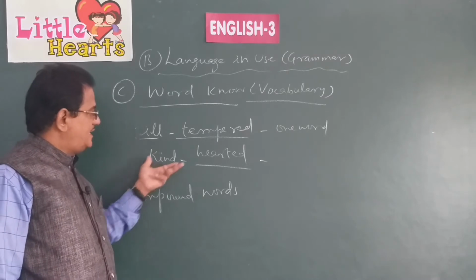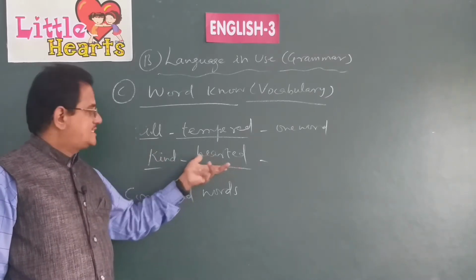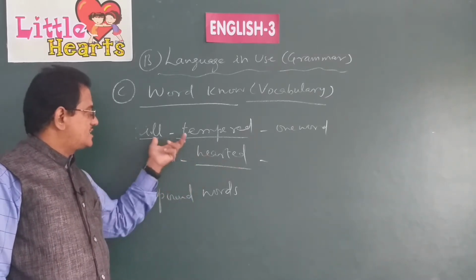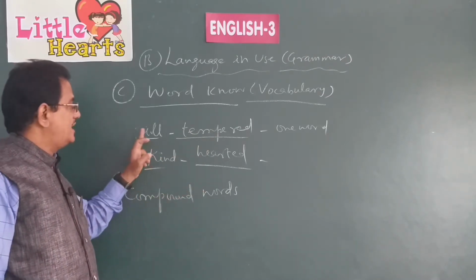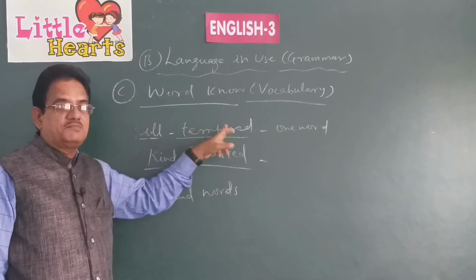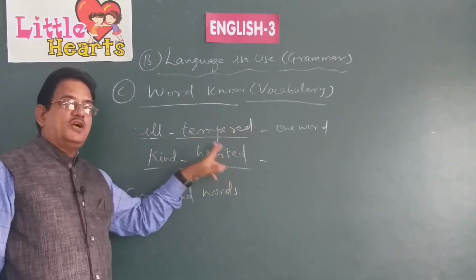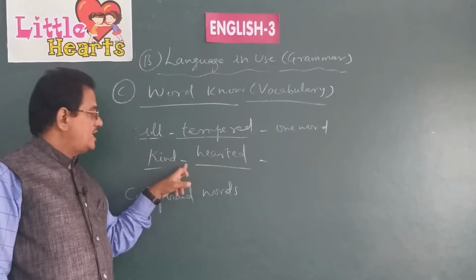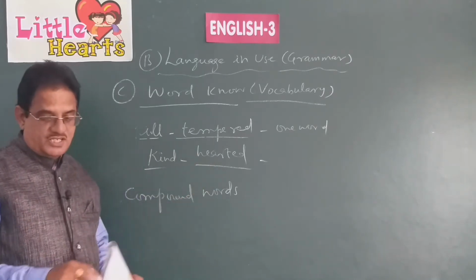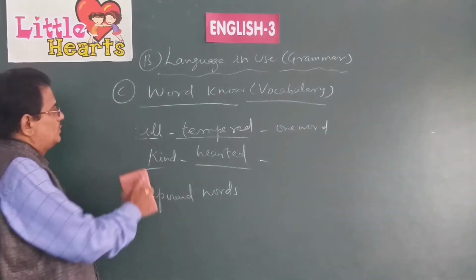In the same way, kind-hearted. These are written separately, but they are always read together as one word. You have to read them together even though there are two separate words, separated by a hyphen. Okay, children, this is what we have to learn about compound words.